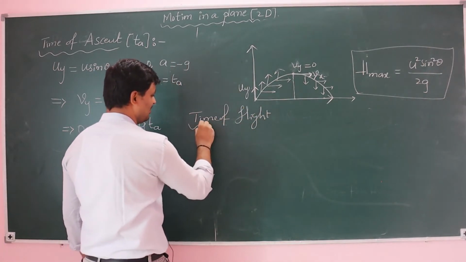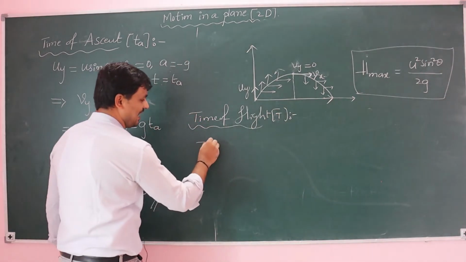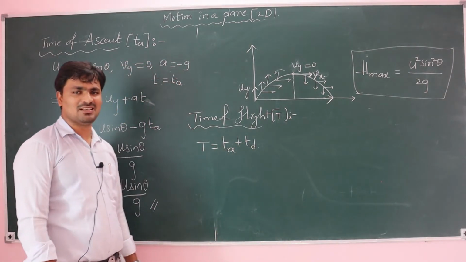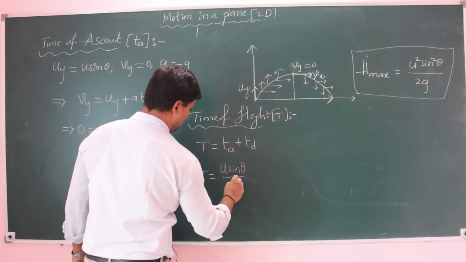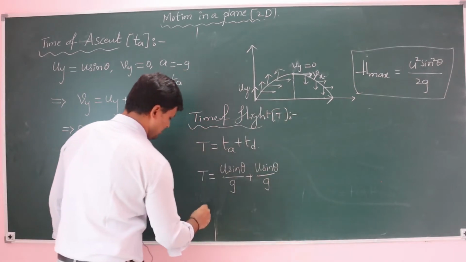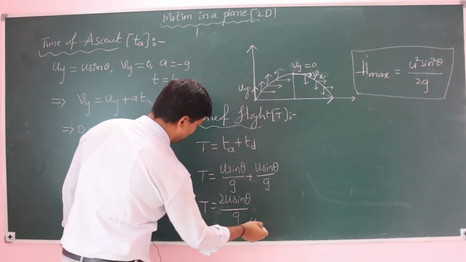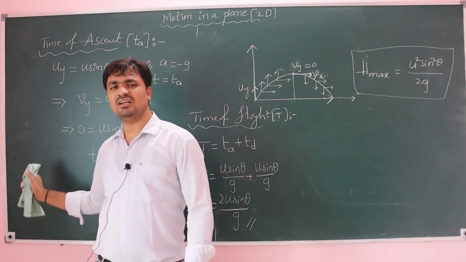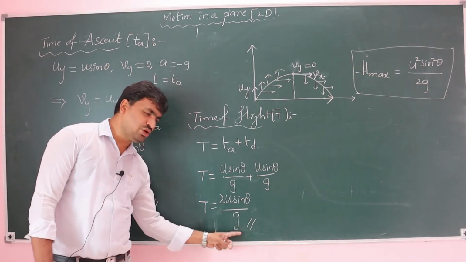What is time of flight? The total time taken by the body to reach the ground. The time of flight is equal to time of ascent plus time of descent. How much is the time of ascent? u sine theta by g. How much is the time of descent? u sine theta by g. Then 2u sine theta by g. The total time of flight is equal to 2u sine theta by g.